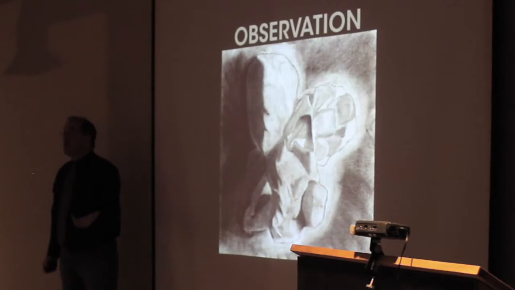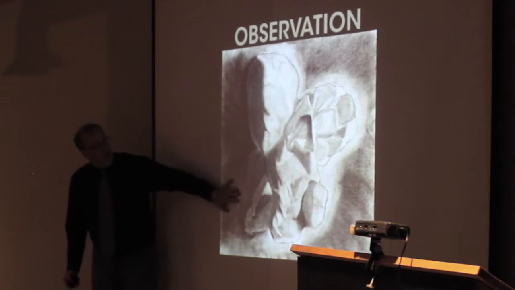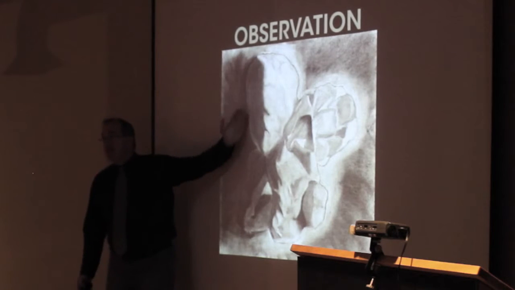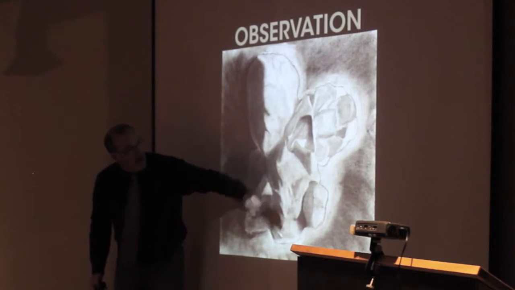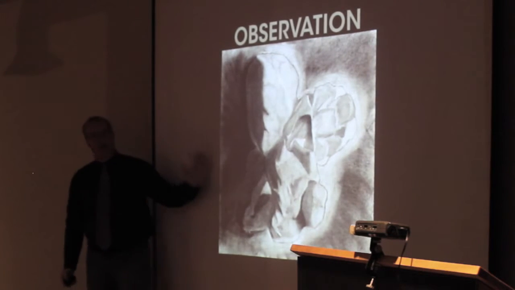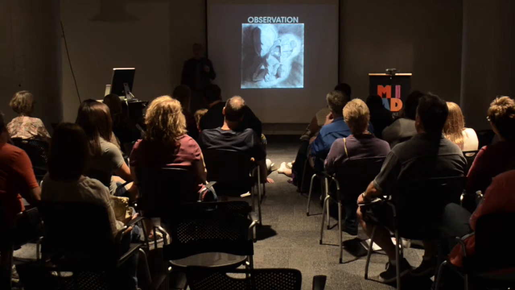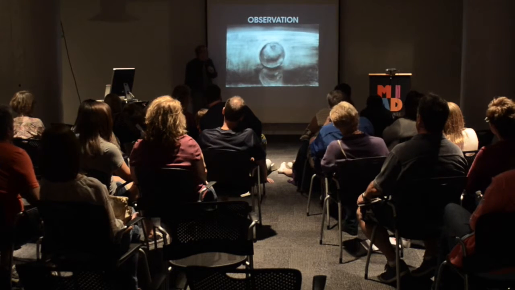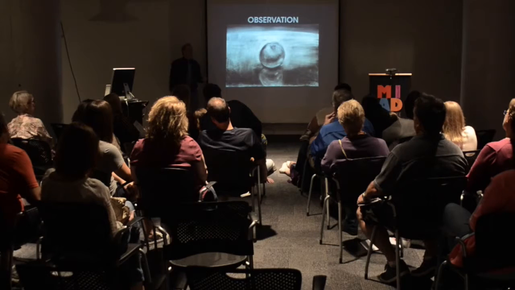So here is what I would consider to be a better drawing of a single thing. This is a drawing of a single kernel of popcorn. It has got a lot more going on in it. There is a sense of shadow. There is a sense of volume, that this is a round, whatever popcorn is, kind of object. You get a sense that the light is coming from this direction, shadow coming in here. It's still just a single object drawn on a piece of paper. And then this is an orange drawn on a mirror. Okay? All of these four drawings are exactly the same thing as a starting point.